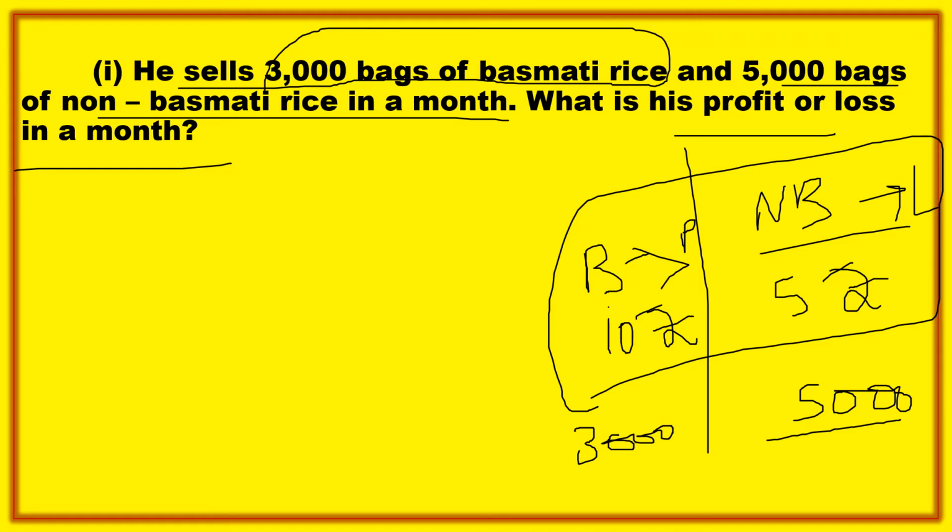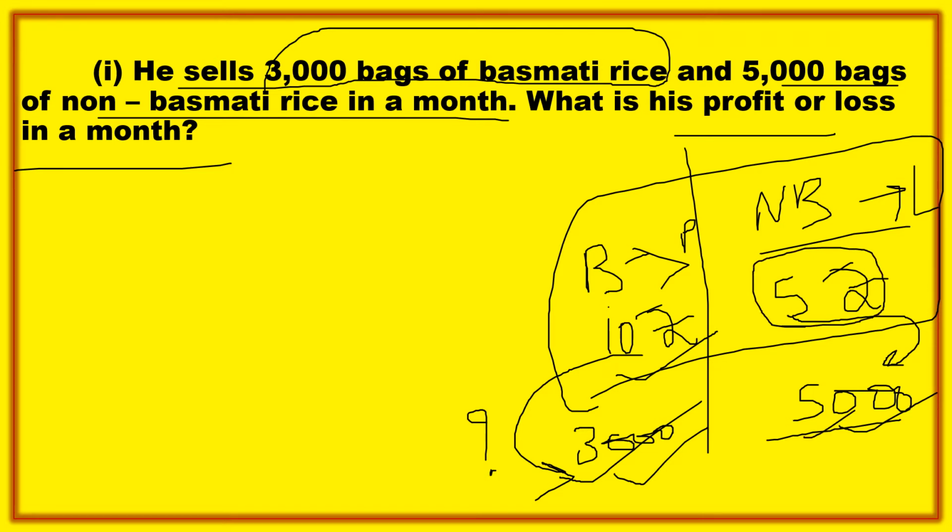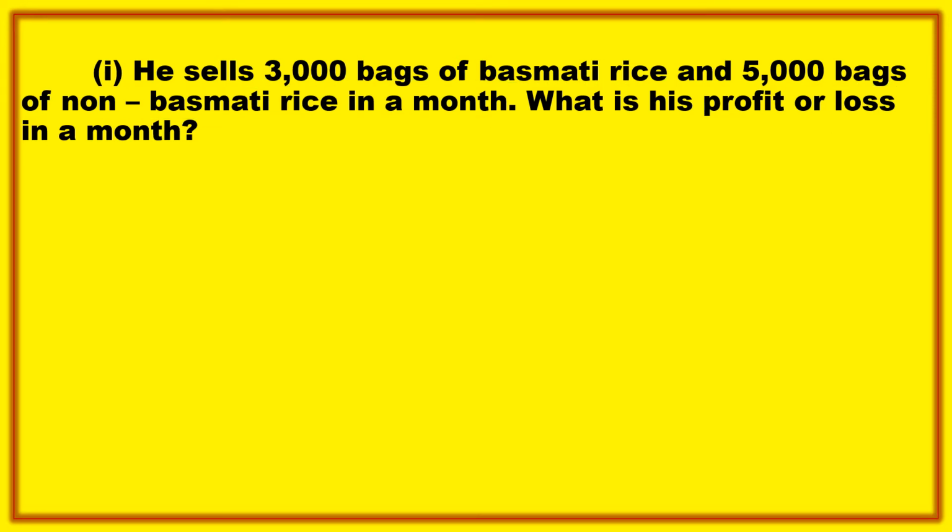Overall, while selling these 3000 bags, he'll get this amount as profit for one bag. When he's selling these 5000 non-basmati rice bags, for one bag he is losing 5 rupees. So we should calculate: for one bag if it is 10 rupees profit, for 3000 bags how much profit. And for one bag if he is losing 5 rupees, for 5000 bags how many rupees. Overall if you subtract these two, you will get whether he is in profit or loss for both basmati and non-basmati rice. Understood? So let us do it in a step-by-step procedure.